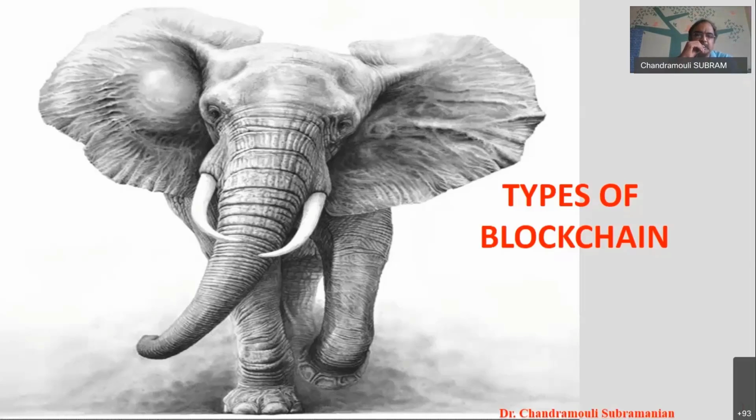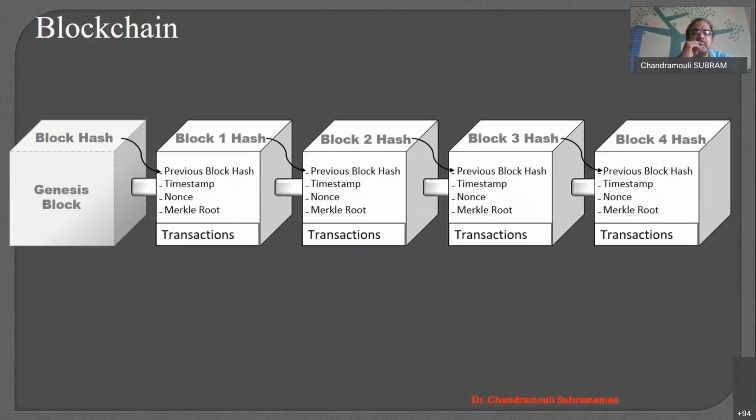So we are taking this FDP to the next level, and we are going to talk about the various types of blockchain that are available in the market. In this session and the next session, I'm going to talk about the types of blockchain and the consensus of blockchain. I have extracted the concept from my book.